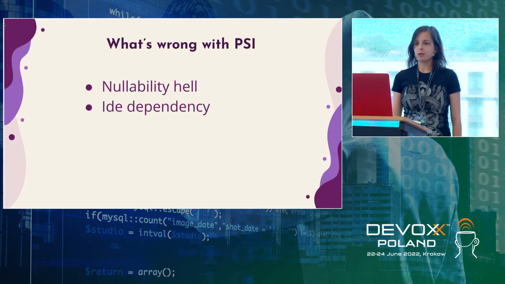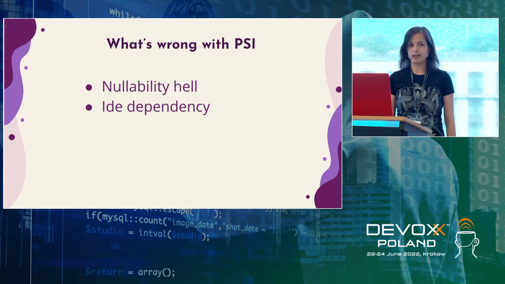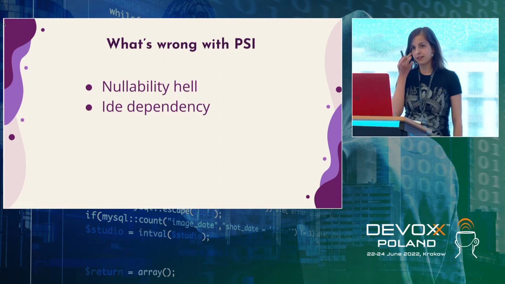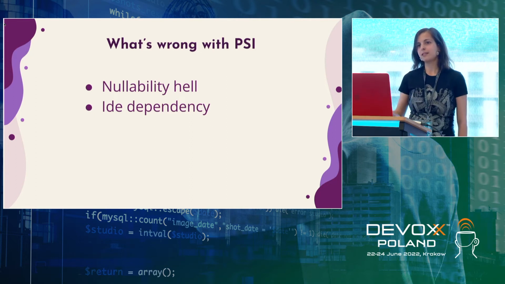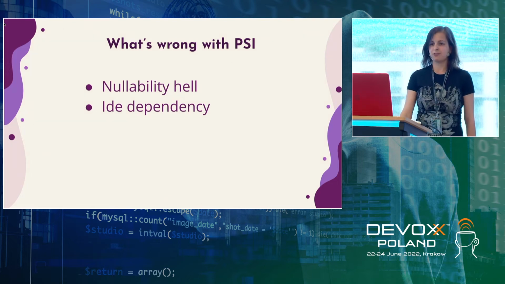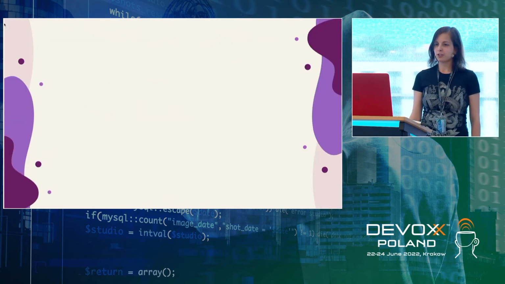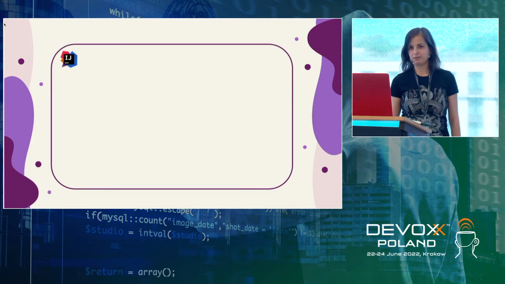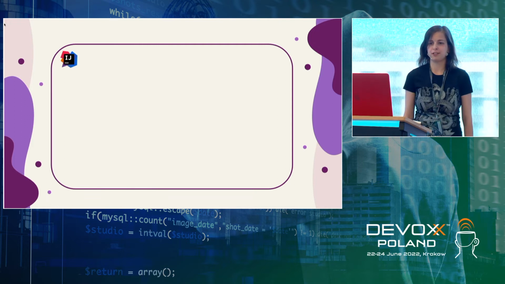So another problem of the program structure interface was IDE dependency. What am I talking about? The program structure interface comes from the IDE, and it means that the Kotlin compiler had to embed some parts of the IDE. Sounds scary. At Sonar Source, we have an internal joke. Probably most of you are using IntelliJ.